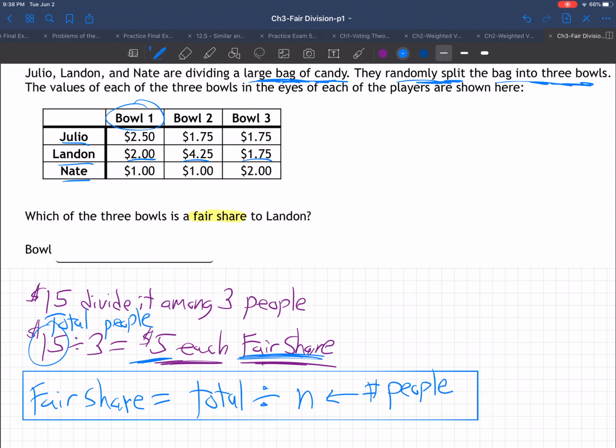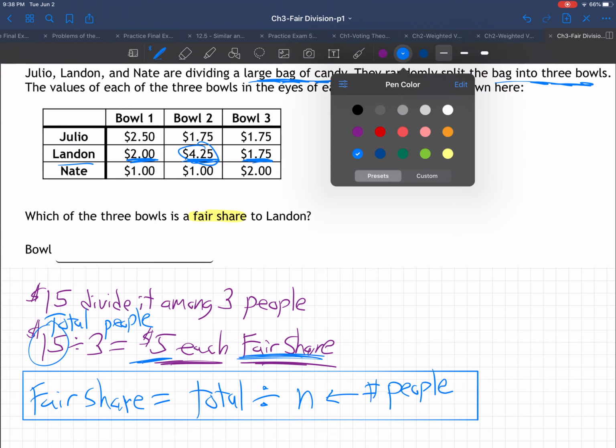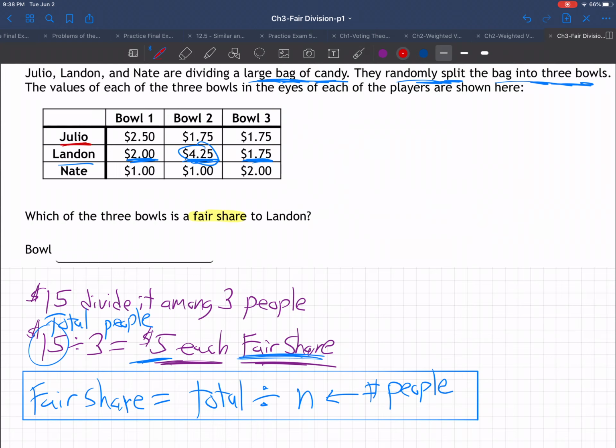Monetary value. Landon thought bowl number 1 was worth $2. Bowl number 2, $4.25. Bowl number 3, $1.75. So he really liked bowl number 2. Whatever was in there, he thinks that's more valuable. But that's not exactly how the other people feel. Julio, for example, thinks bowl number 1 is the best one. That's worth $2.50, but it's not a lot better than bowl 2 or bowl 3 to him, whereas Landon really likes bowl 2.